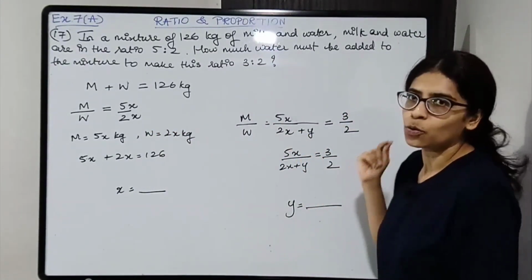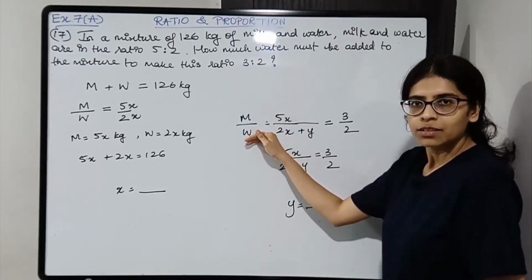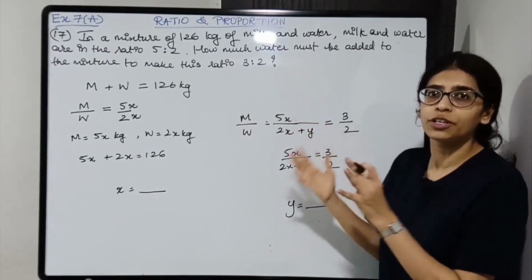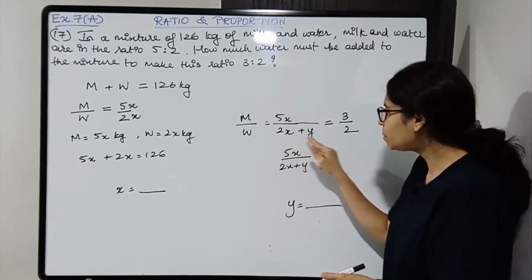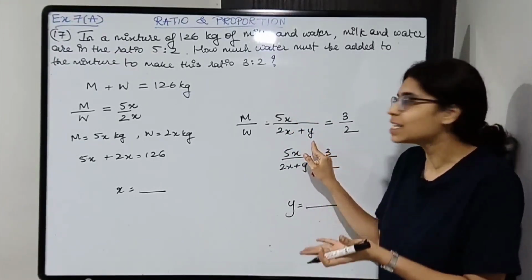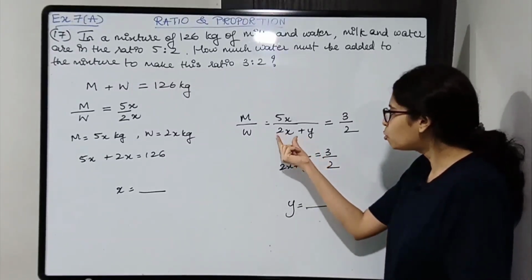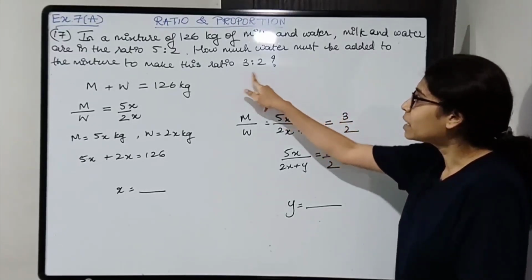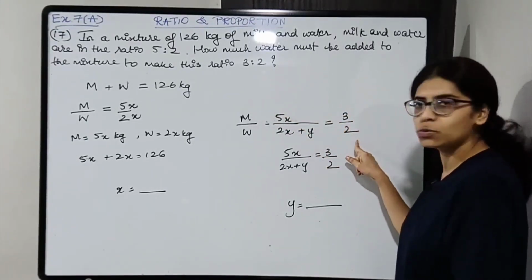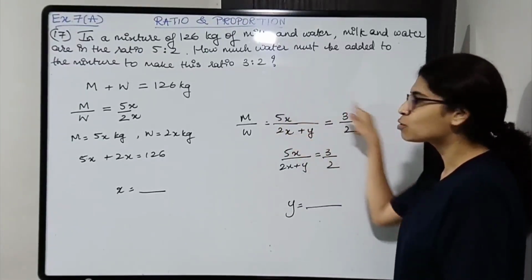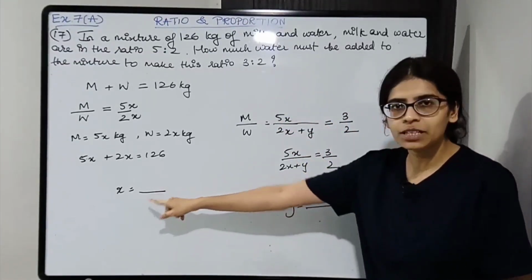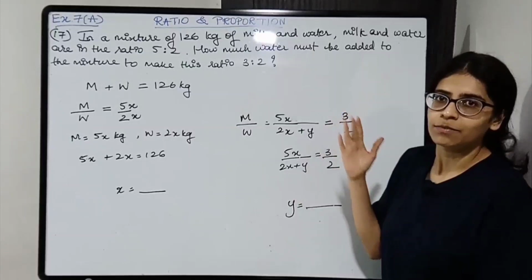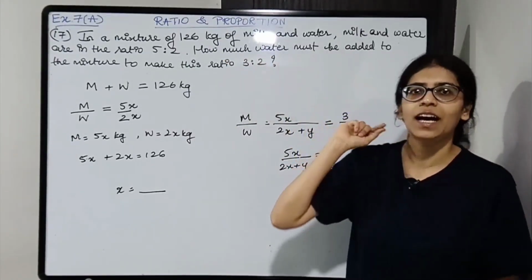All right, now milk and water, over here we are increasing the quantity of water. In this ratio we are going to increase the quantity of water. So milk will remain as it is, water will be increased by how much we don't know. So let's say by y kg you are increasing, so it becomes 2x plus y. Now when you increase, the ratio will become 3:2. So it will be 3/2. So this thing you need to solve. The value of x you will get from here, so you can substitute that, you will get the number. Once you solve this, you will get the value of y, that is how much water must be added.